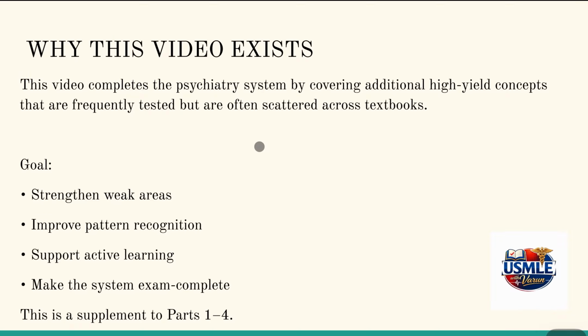So far, we covered the core psychiatry systems in parts 1 to 4, but psychiatry also includes many short high yield concepts that don't fit neatly into one system. Think like conditioning, defense mechanisms, dissociation, child psychiatry, substance use patterns, ECT, and many more. This video brings all of those together in one structured place so your preparation becomes complete and coherent.